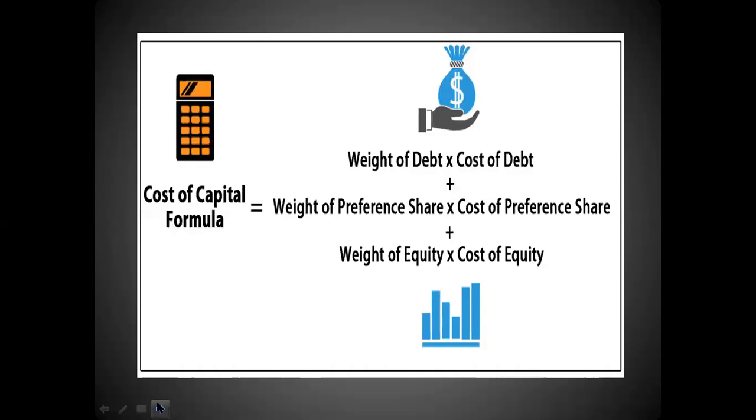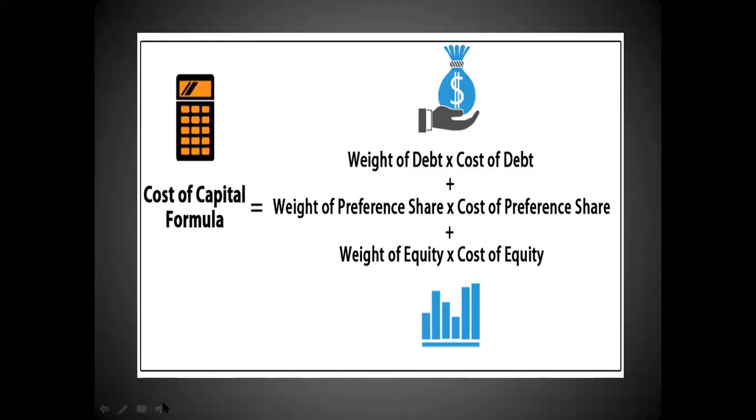So how do we actually calculate it? If you could see this picture, what we do is we try to allocate certain weights to the debenture, to preference shares, and to the equity. And we multiply these respective weights by the cost of capital, and then we add them and we get the total cost of capital. So weight of debt will be multiplied by cost of debt. Weight of preference shares will be multiplied by cost of preference shares, and weight of equity will be multiplied by cost of equity. And then we'll add all the 3 components and we'll get the total cost of capital.